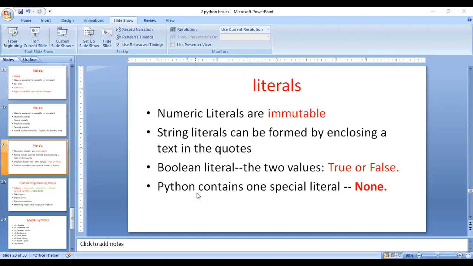These are all called literal collections. When it comes to apple, banana, this is called list literals. That means the data collection is assigned to the variable.